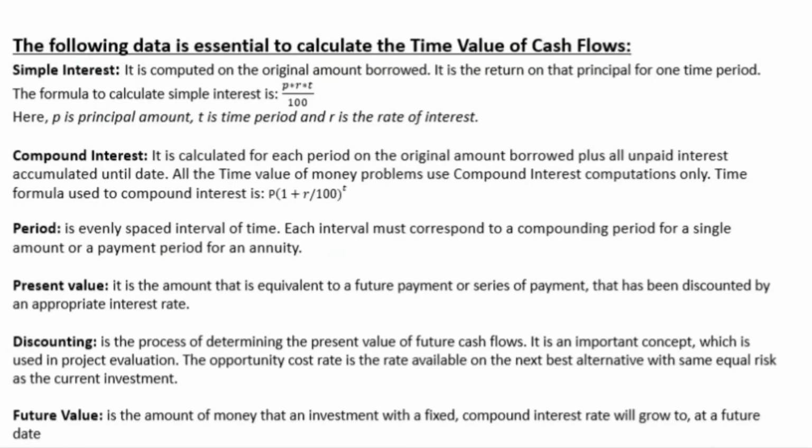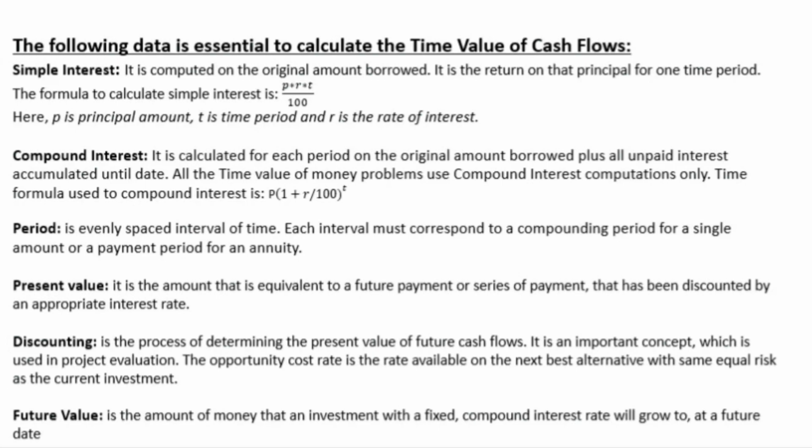Now, the following data is essential to calculate time value of cash flows. First is simple interest. This you must have read in your school time as well, that simple interest is equal to principal amount multiplied by rate of interest into time period, the whole divided by 100. Compound interest is calculated for each period on the original amount borrowed plus all unpaid interest accumulated until date. All the time value of money problems use compound interest computations only.